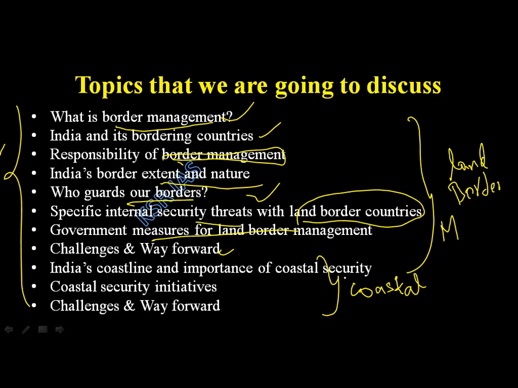Okay. Coastal borders are also very important for us because if you remember the 26/11 Mumbai terror attacks, terrorists came through the ocean, not through our land borders. They came through the ocean, they entered Mumbai, and they attacked the Taj Hotel and many other places. So that's why we should have proper surveillance and proper management of coastal areas also, right? So this is what we are going to discuss in this PPT, or in this topic called border management. Okay, now get into this.